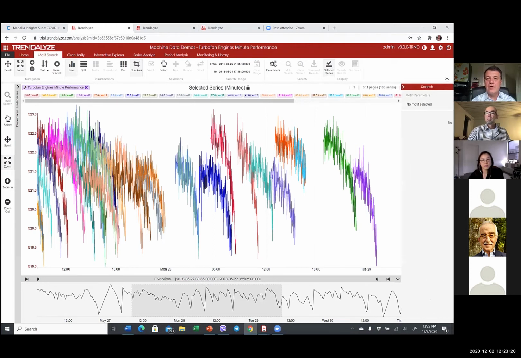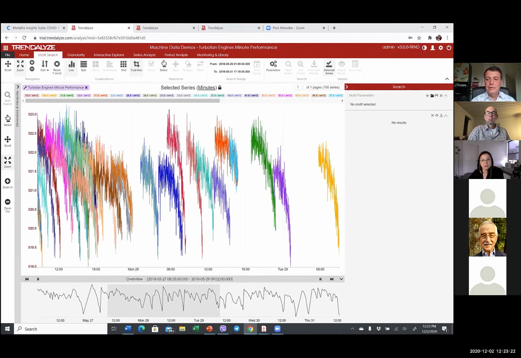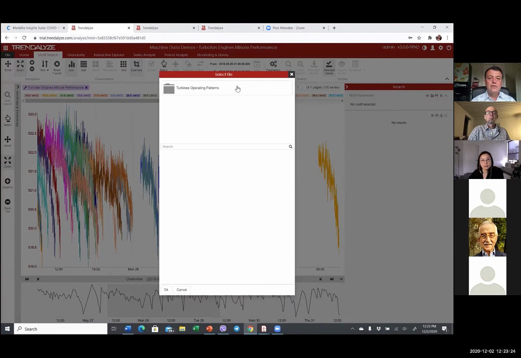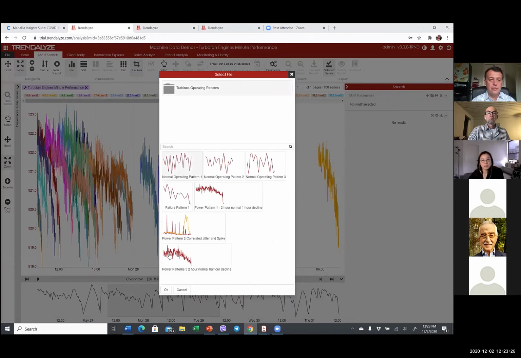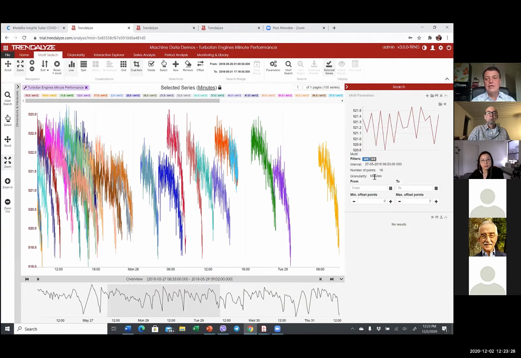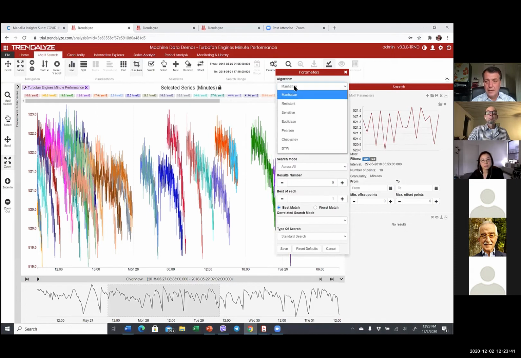Next, I'm going to open from the library a motif of normal operations. Very often a test engineer or a reliability engineer knows what a normal operation is, and they want to start exploring the data and look for what differs from this normal pattern. So I'm going to configure a matching algorithm here.